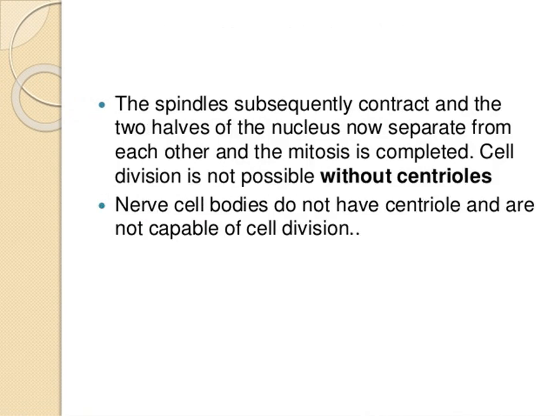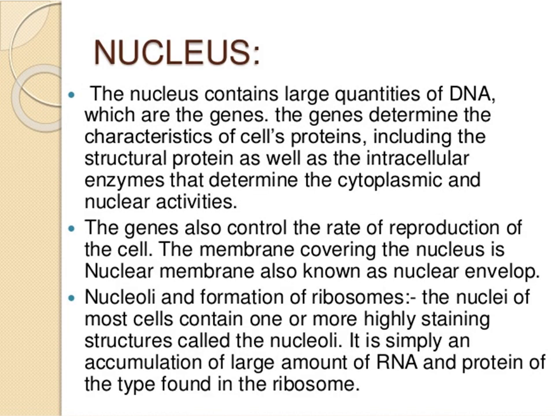Cell is divided into two types, eukaryotes and prokaryotes. Organization of the cell.